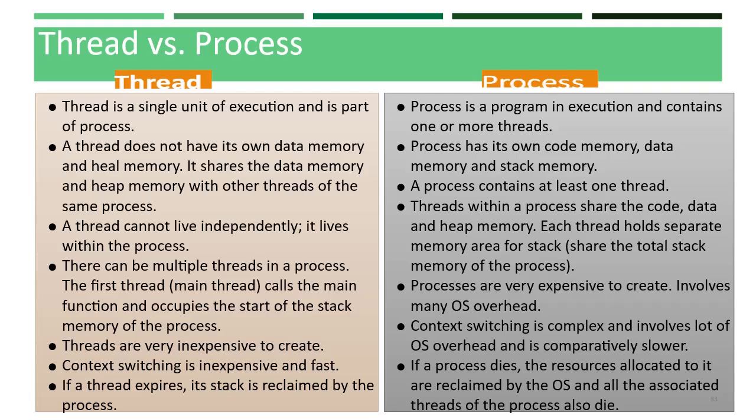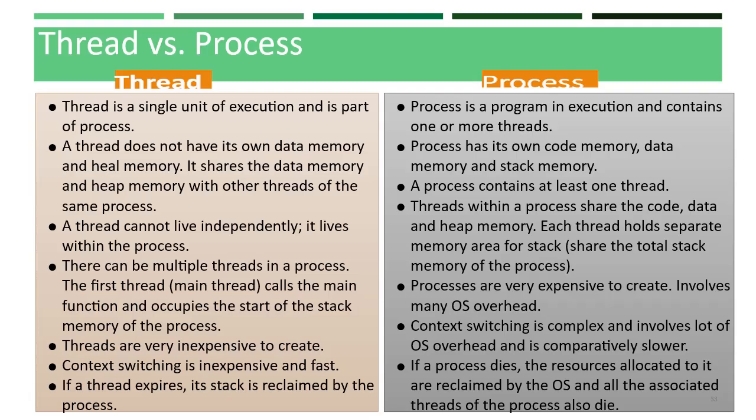So a thread shares the data memory and heap memory with other threads of the same process, while a process has its own code memory, data memory and stack memory. A thread cannot live independently, it lives within the process, while a process contains at least one thread.